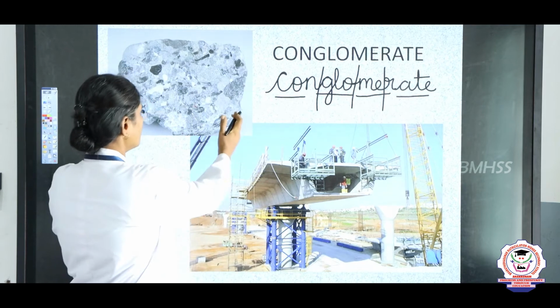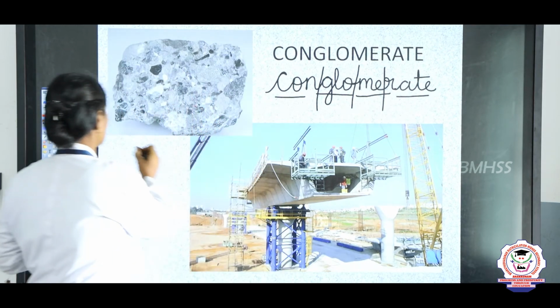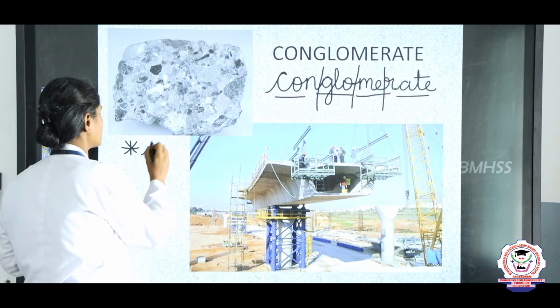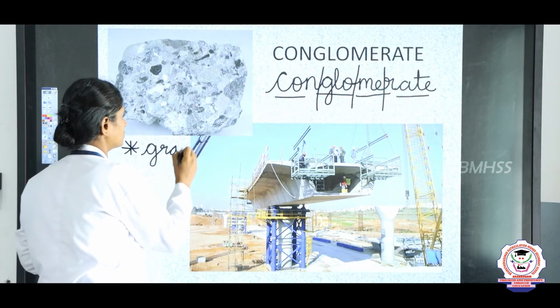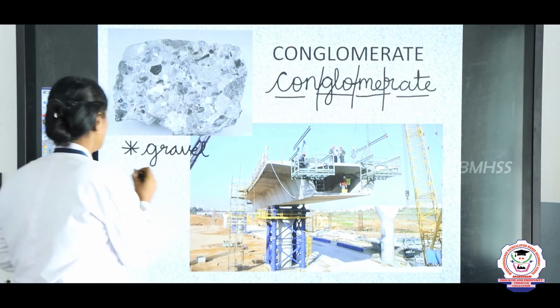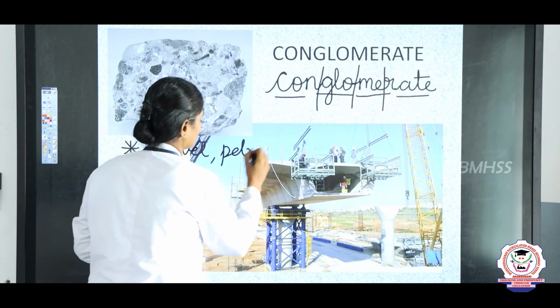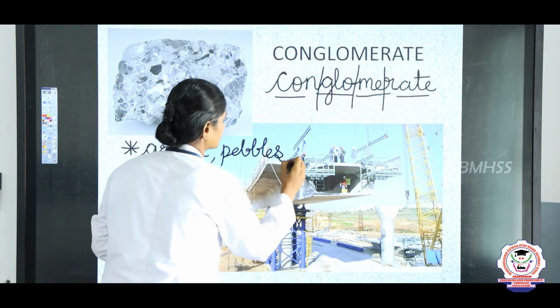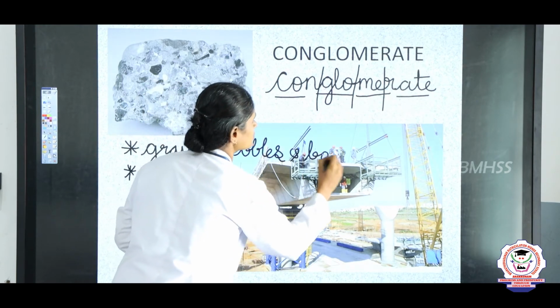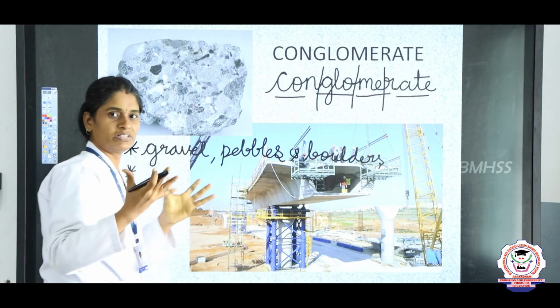This conglomerate contains gravel. Gravel means small stones, jelly they will say, along with pebbles and boulders. Boulders means periya paarai, big rocks.